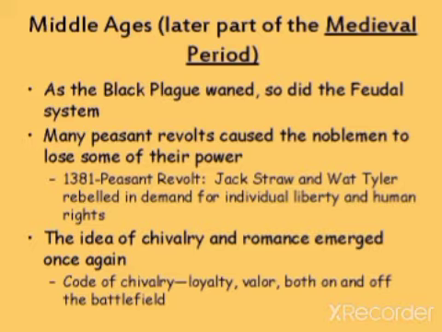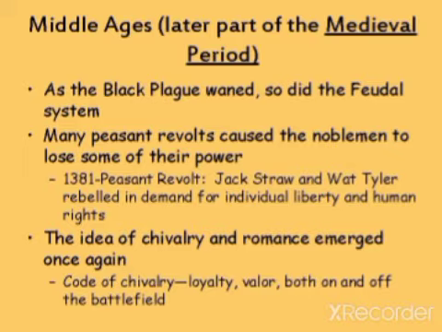Then, in the later part of the medieval period, as this black plague waned, so did the feudal system, and along with the feudal system, the nobility also lost its power as time went by. Many peasants started revolting against the noblemen. And that rebellion is called the Peasant Revolt of 1381.